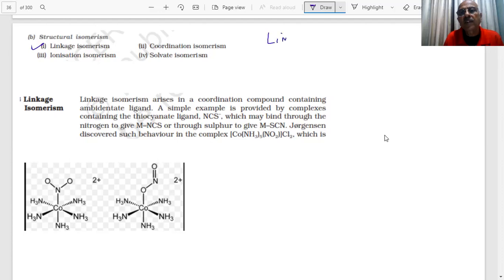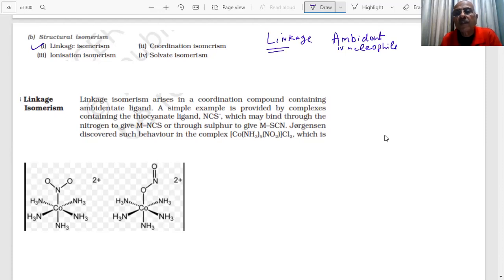In chemistry, there are ambident nucleophiles. What are those? They have more than one donor site. Either of the two can join. Examples we told you: thiocyanato and also NO2.